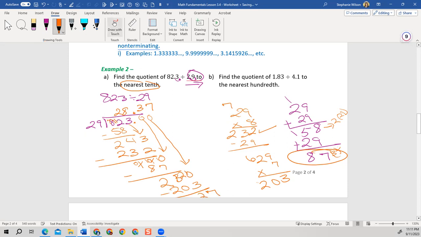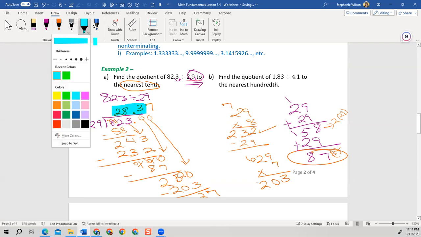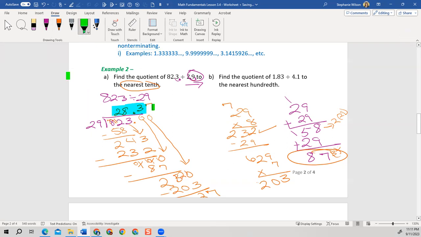All right, so now we need to determine if this 3 right here rounds up or stays the same. What we're going to do is look at the number behind it, which is a 7. And it's just a yes or no. Is that 7 equal to or greater than 5? And our answer is yes. So I'm going to add 1 to the 3, drop the 7 off. So now I got 28.4 is my answer.